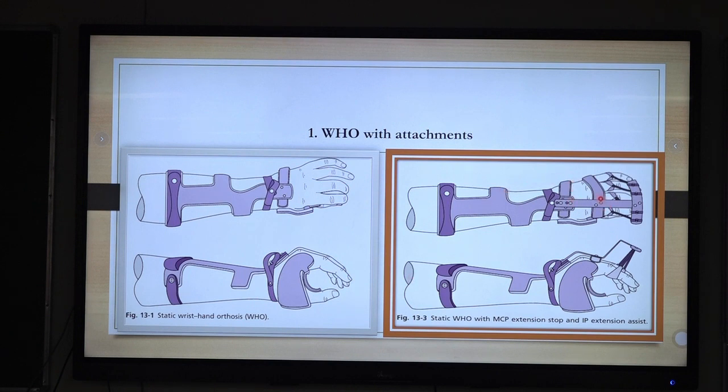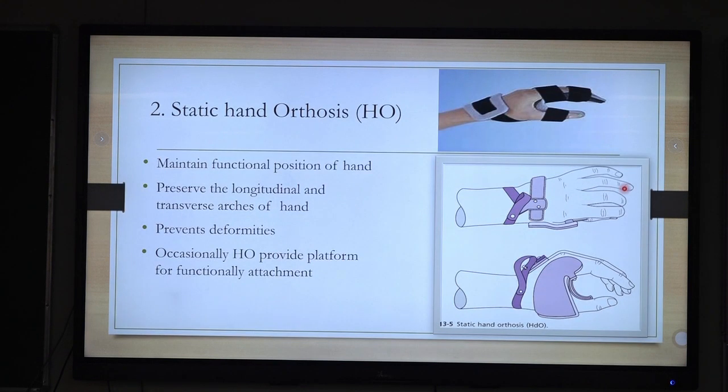This is MCP hyperextension stop, and this is IP joint assist. These two attachments we can provide in a WHO. Coming to the static hand orthosis, we have discussed, so we will skip it.